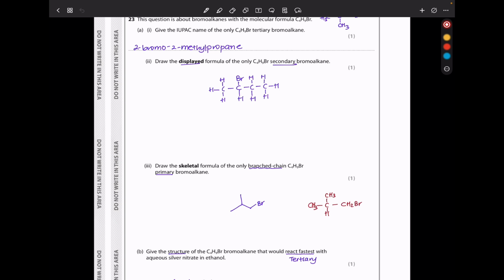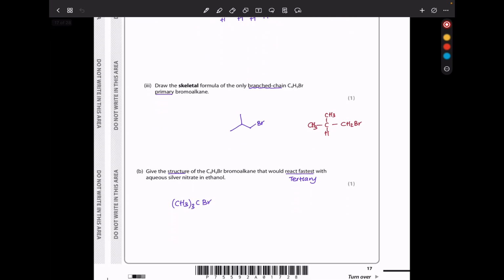Draw the displayed formula of the only C4H9Br secondary bromoalkane. It means the Br is going to be on carbon 2 and all the other carbons are going to be laid out in a chain. So this is going to be the structure. And next they say draw the skeletal formula of the only branched-chain C4H9Br primary bromoalkane. Because this is the only branched chain, it's going to be similar to that. And since they've told us skeletal formula, we have one carbon, the second, the third, and then the fourth, and then a bond connecting to Br.